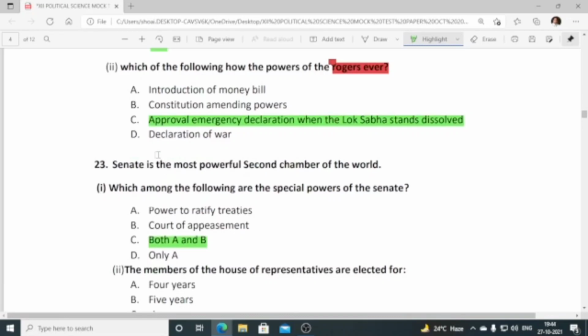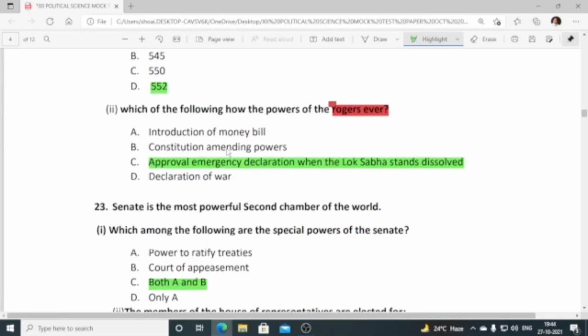Which of the following has the power of Rajya Sabha? Okay, there is a little mistake in the question. Which of the following is the power of Rajya Sabha? Here also there is a little printing mistake in the spelling of Rajya Sabha.